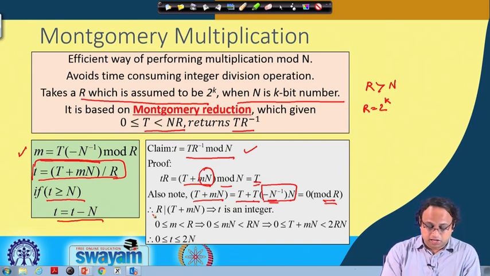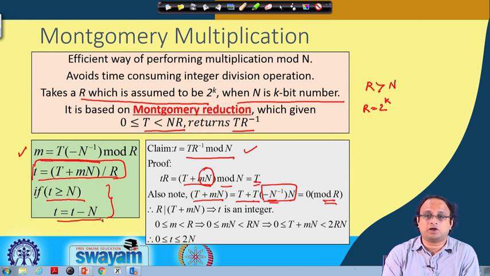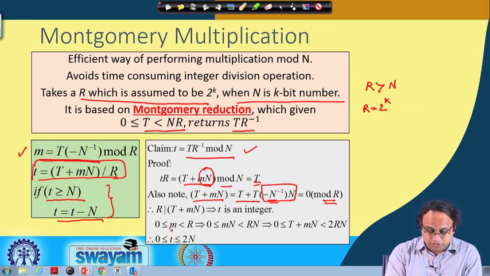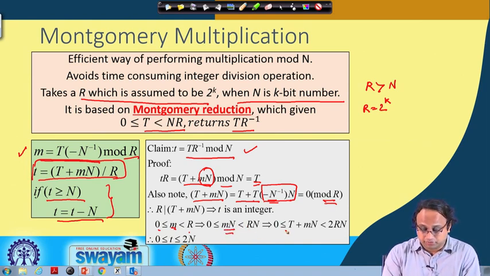Also observe that I have done here one subtraction with n. Why does one subtraction with n suffice? The idea is that m is between 0 and r. This you can easily observe because you are doing a modulo r operation. So, m is between 0 and r, and therefore, if I multiply with n, then I get 0 is less than or equal to mn is less than rn. So, this number is less than rn, and also observe T is less than rn, and therefore, when I add T plus mn, this value is less than 2 rn.